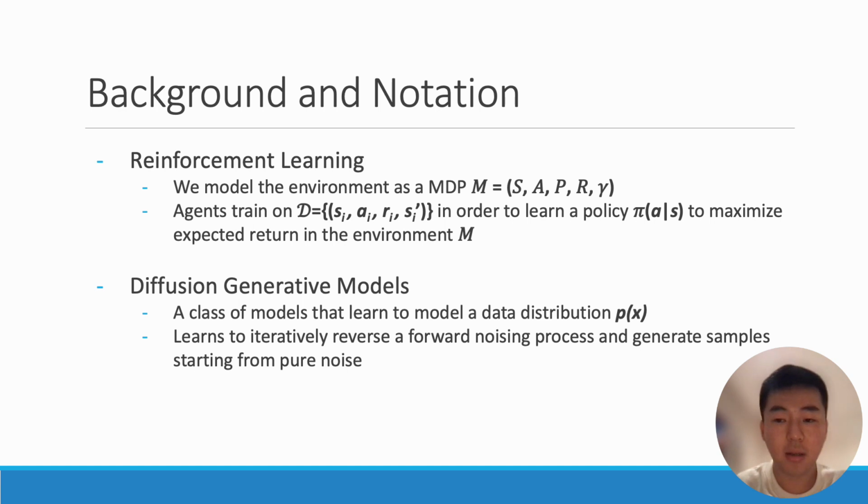For our problem setting, we're in the traditional RL setting where we model our environment as a Markov decision process. Agents train on experience tuples of states, actions, rewards, and next states in order to learn a policy that maximizes expected return in the environment. To generate synthetic data, we consider diffusion generative models, which are a class of model that learn to iteratively reverse a forward noising process and generate samples starting from pure noise. For our use case, the data distribution p(x) models the RL data distribution D.